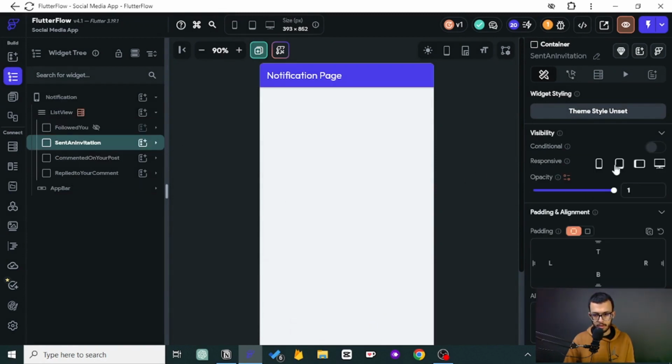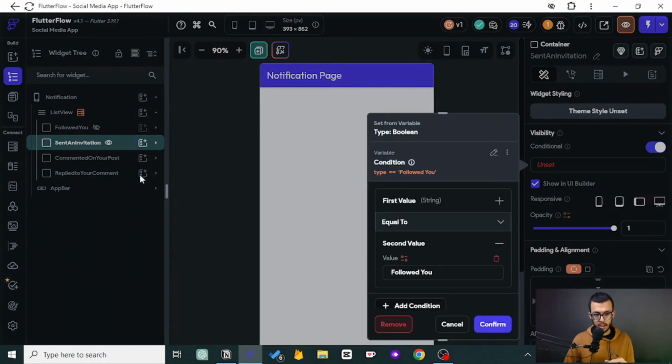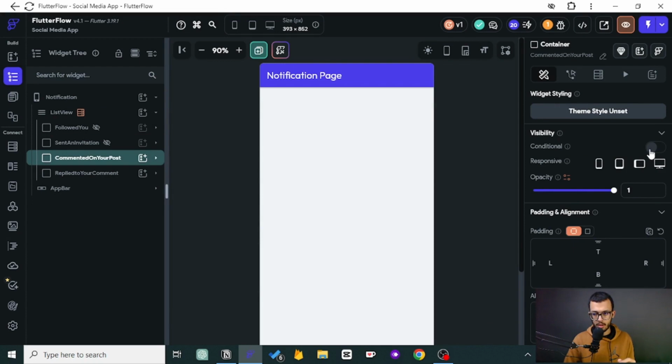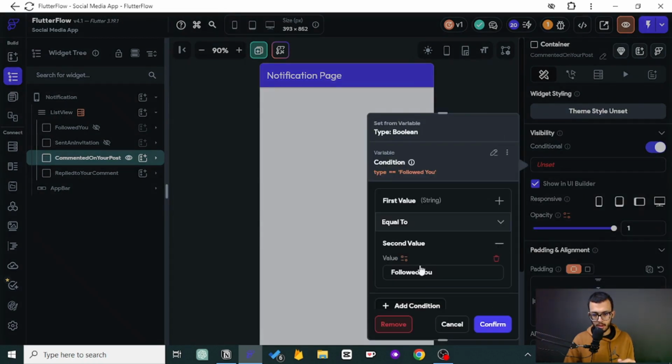So this one should be seen only if it is equal to send an invitation. Sorry, confirm. So we don't want to hide this. So I want to apply this, and the third one, what is called commented on your post.